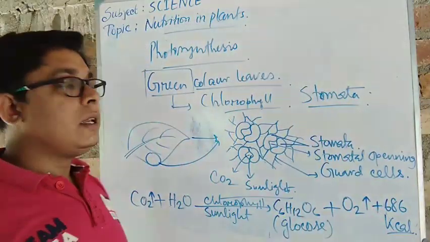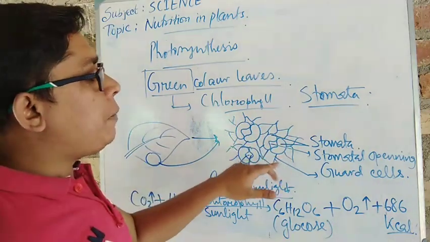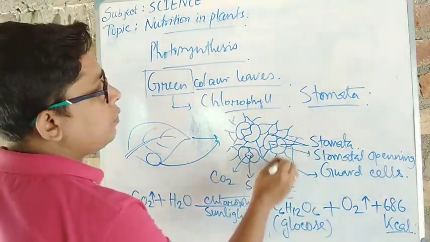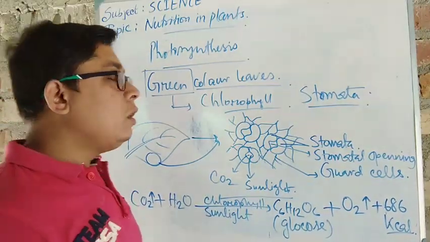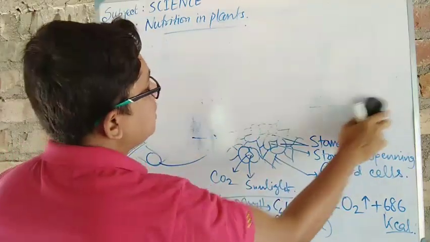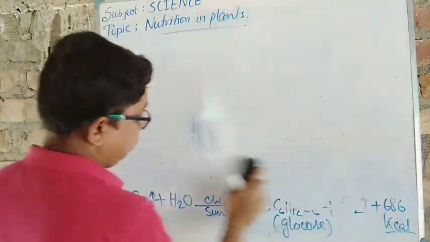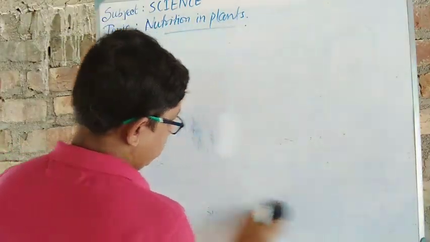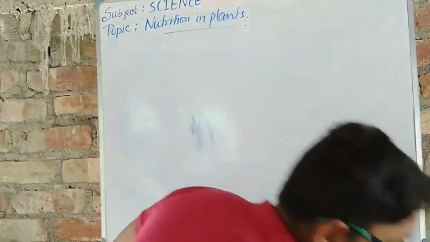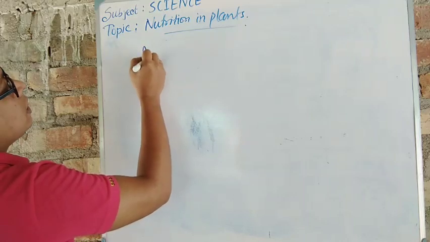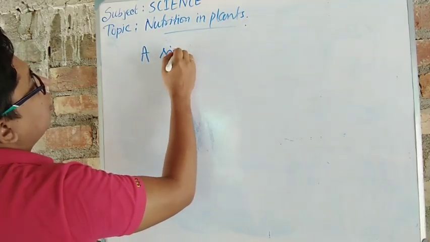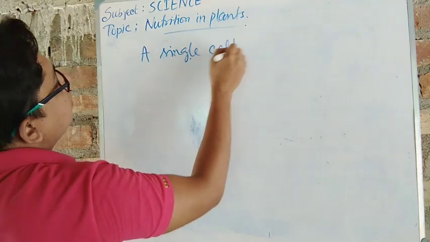Now, about a single cell: we said that guard cells are present in each stomata. So what is a cell? If we take out one cell from here, what will be there? So we will read about the simple cell and its inner structure. A single cell.